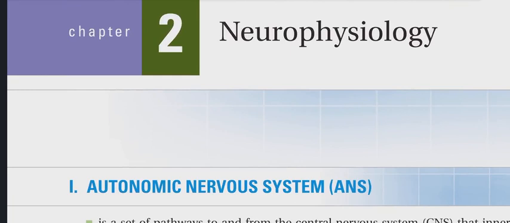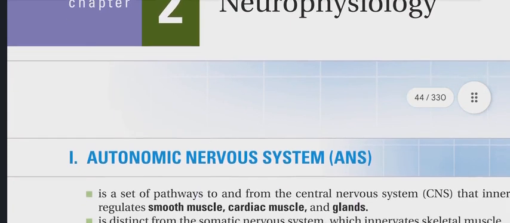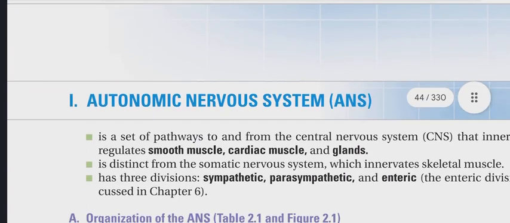Chapter number 2, Neurophysiology. In this chapter, number 1 topic is autonomic nervous system.